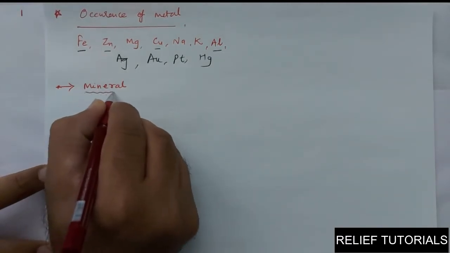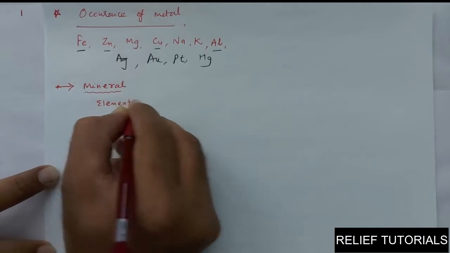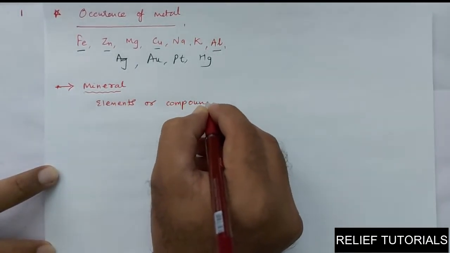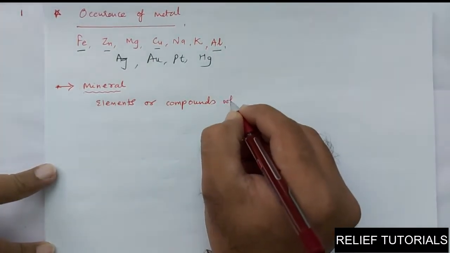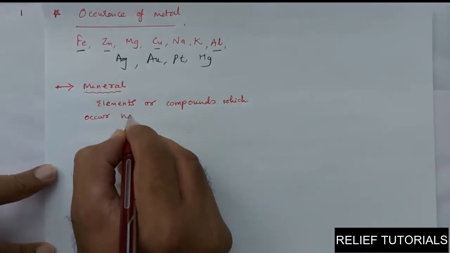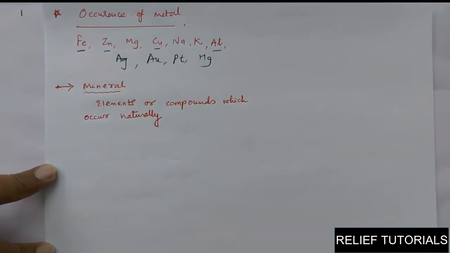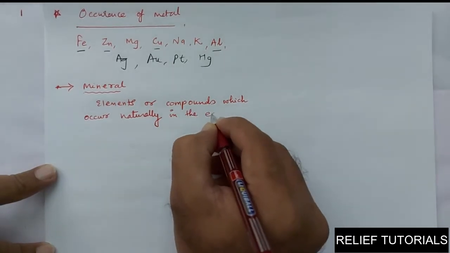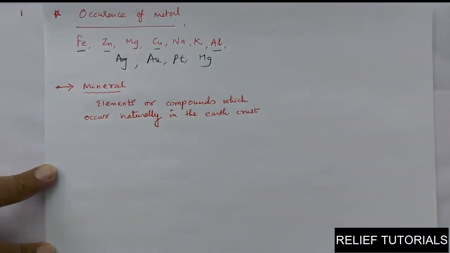Mineral means elements or compounds which occur naturally in the earth's crust.